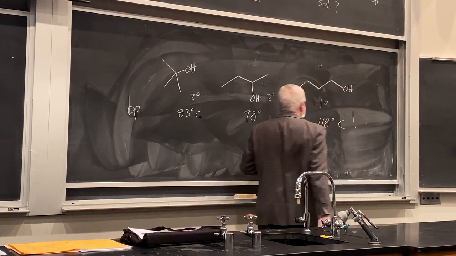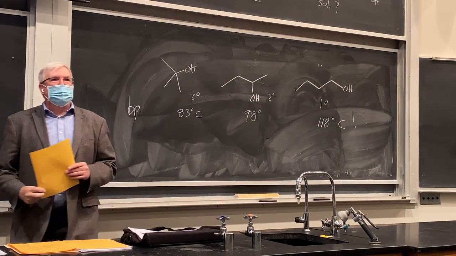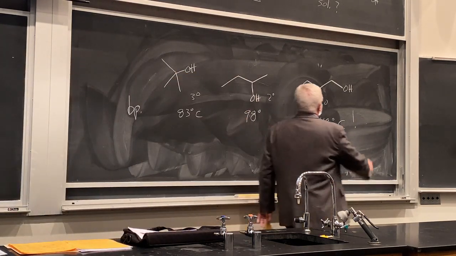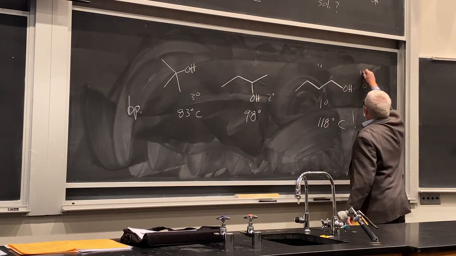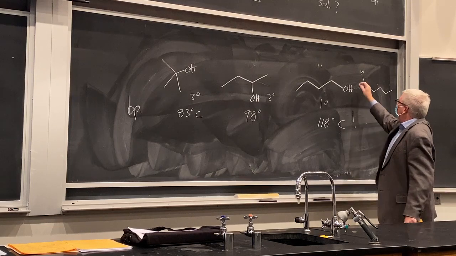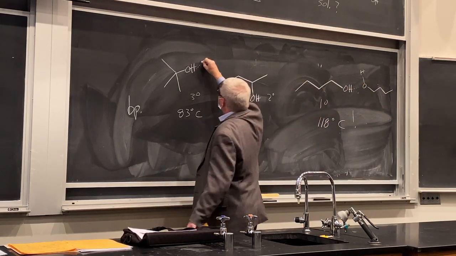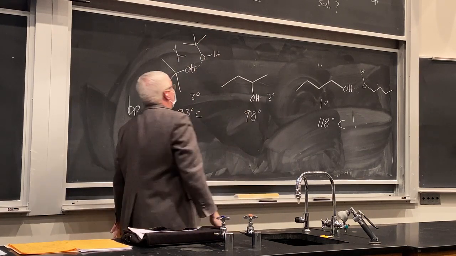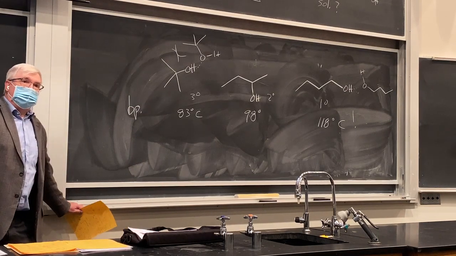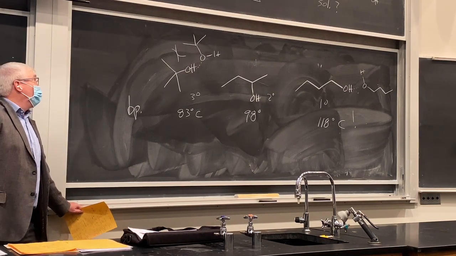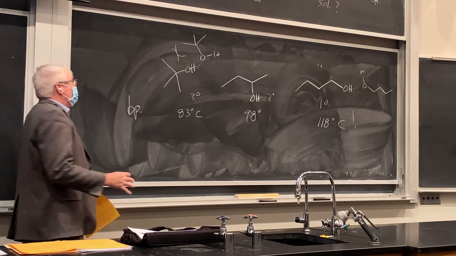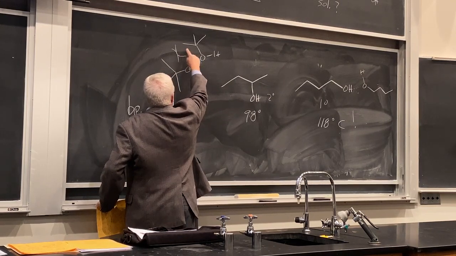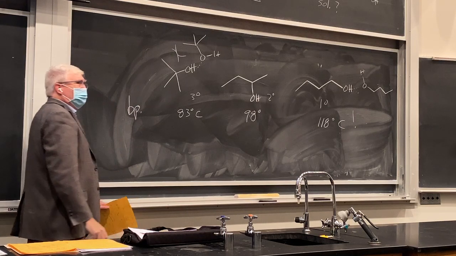Okay. And why? The primary is what? Less hindered than the tertiary. So when we talk about hydrogen bonding with itself, this is going to be a little more available than if we tried to do hydrogen bonding with this. Look, we're starting to get this happening, right? The more substituted or branched at that position, the harder it is to hydrogen bond. They're going to butt right into each other, right? And this is a polar effect right here, partial negative charge, partial positive charge, and that's getting in the way of this hydrocarbon branching.